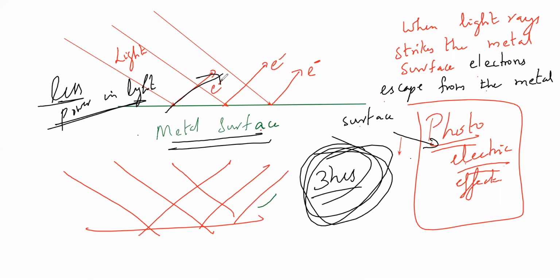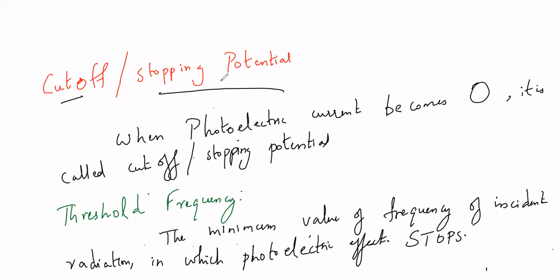That's all. Without that threshold minimum, the electrons won't get ejected. So that is nothing but our threshold frequency: the minimum value of frequency of incident radiation at which photoelectric effect stops. Instead of effect, I can use emission. I think that will be a much better word, which will help you out. Okay.